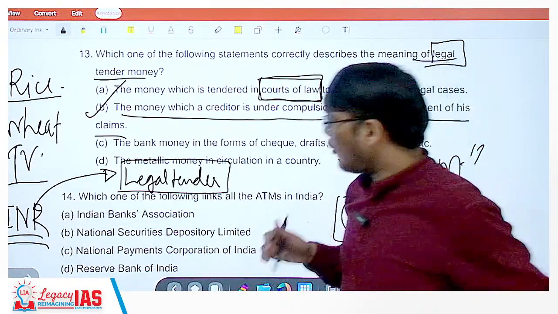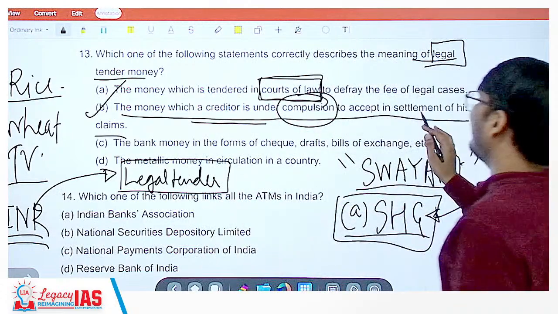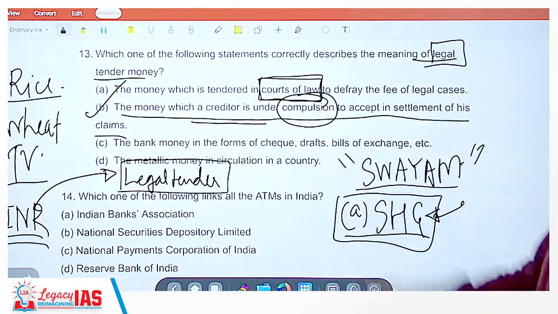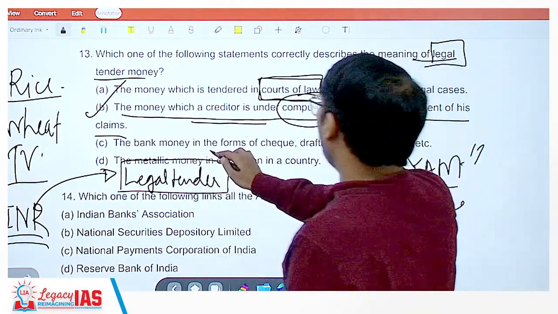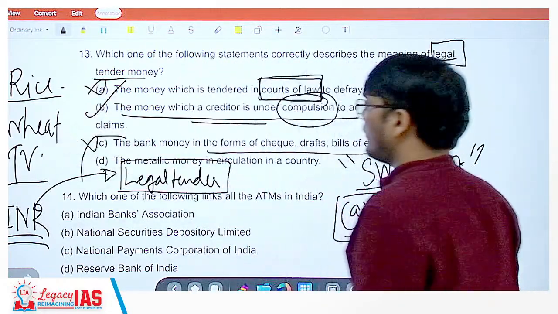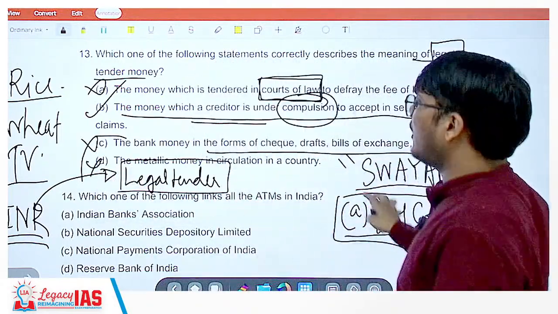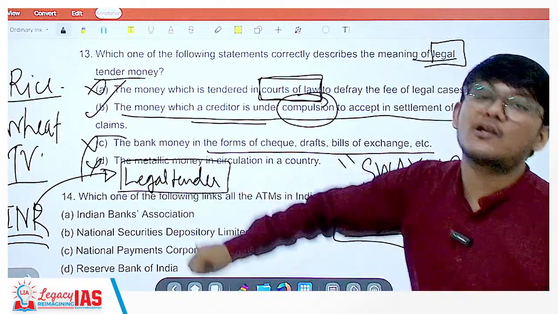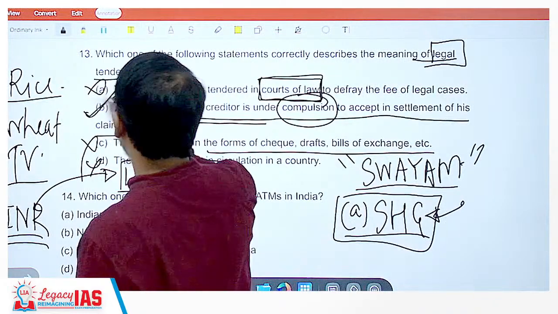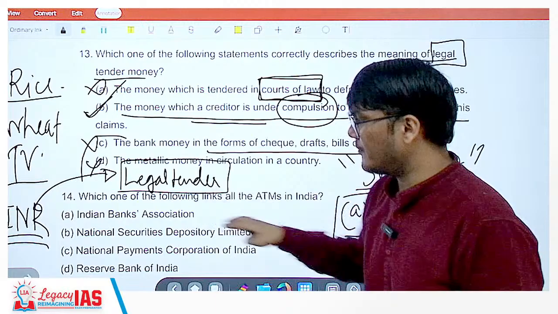Okay. So the money which a creditor is under compulsion to accept in settlement of his claims is a legal tender. Let's look at the other options also. The bank money in the form of checks, drafts, bills of exchange, absolutely wrong. The metallic money in circulation in a country, no. It would just be a part of it because there is paper currency as well. So the most probable best answer is the money which a creditor is under compulsion to accept in settlement of his claims.